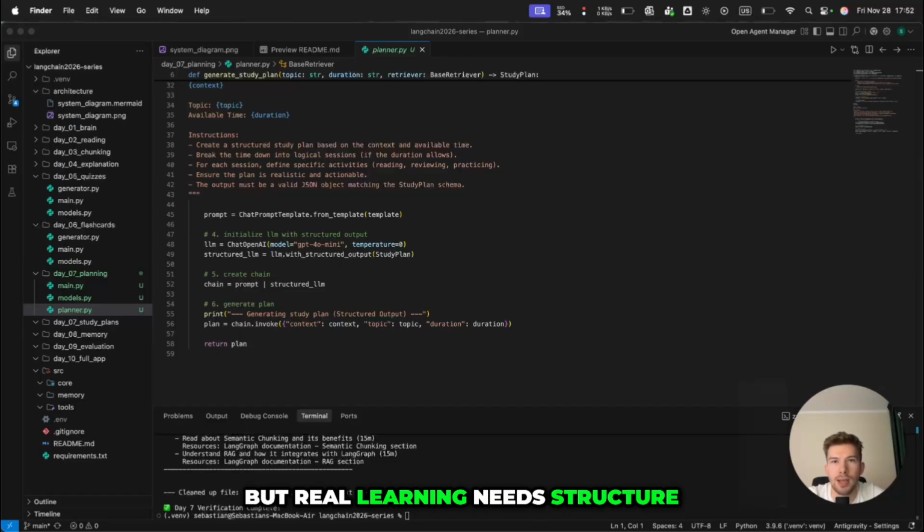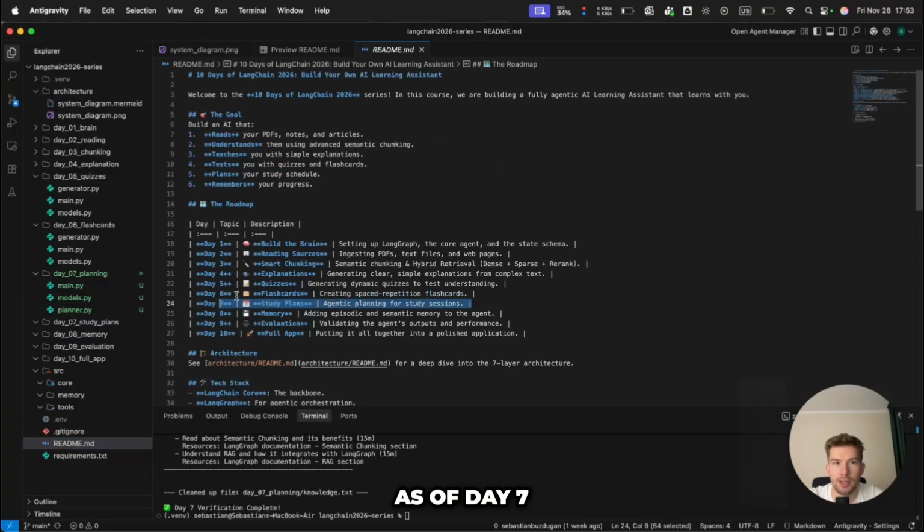But real learning needs structure, a path, a plan, someone to say, here is what you should study first, then second, and here is how long it will take. That's what we built today, the study planner as of day 7.